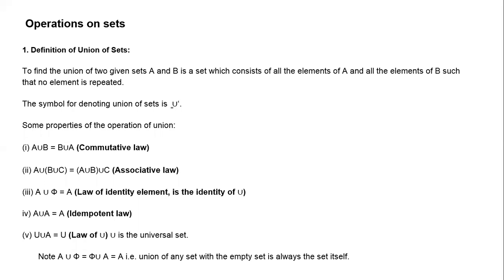Say for example, it is given like this. F we don't take. Now can you tell me what is A? A is nothing but, anybody, can you tell me, is it a finite or infinite set? It is a finite set. Okay, and it is also discrete. So A is a finite and discrete set.